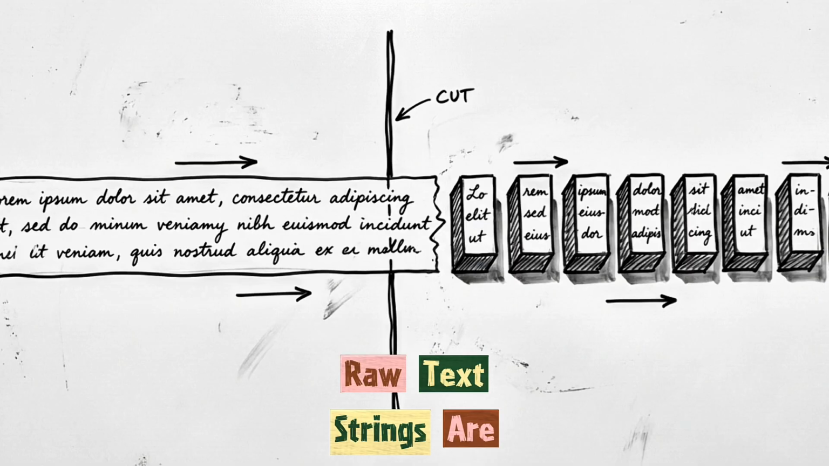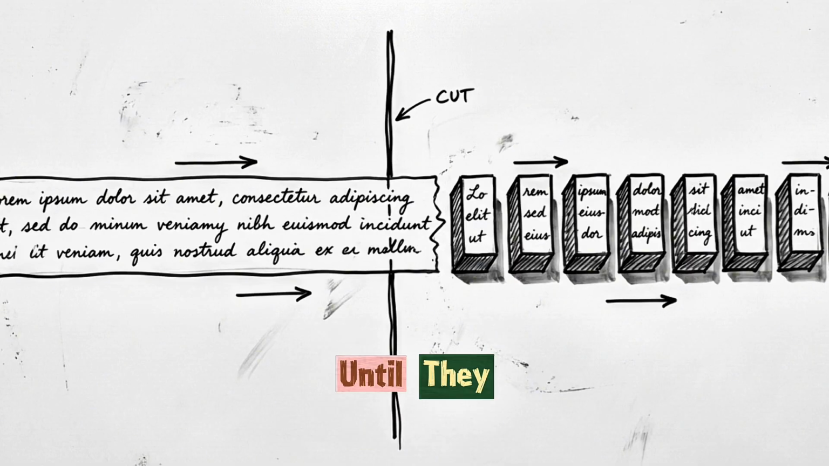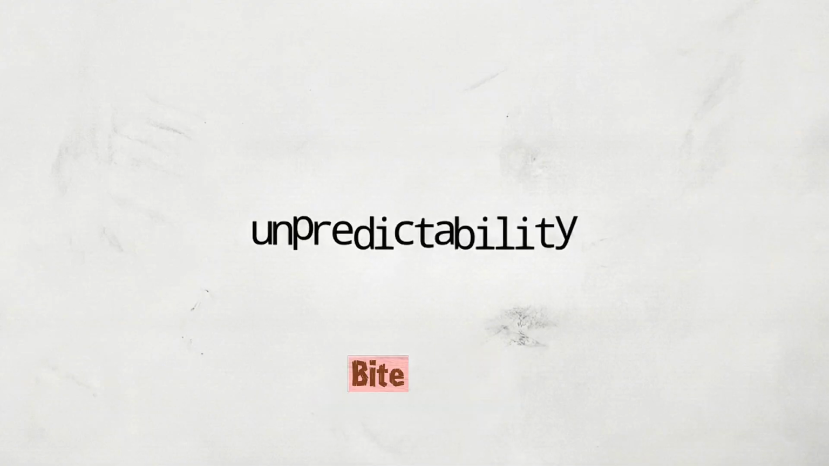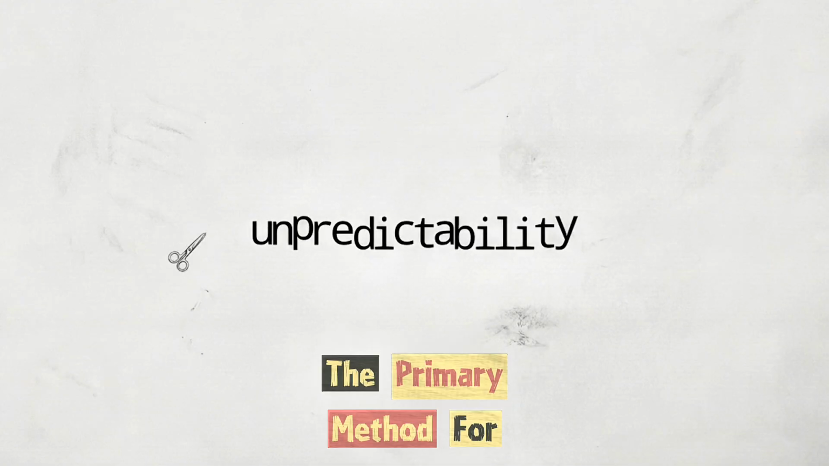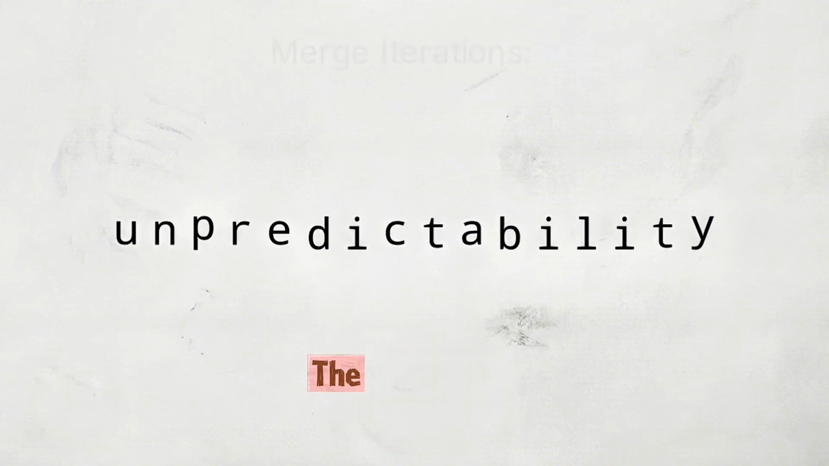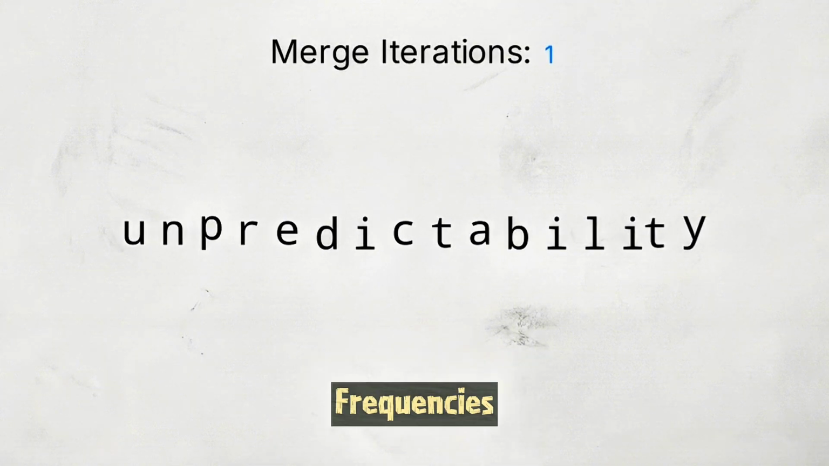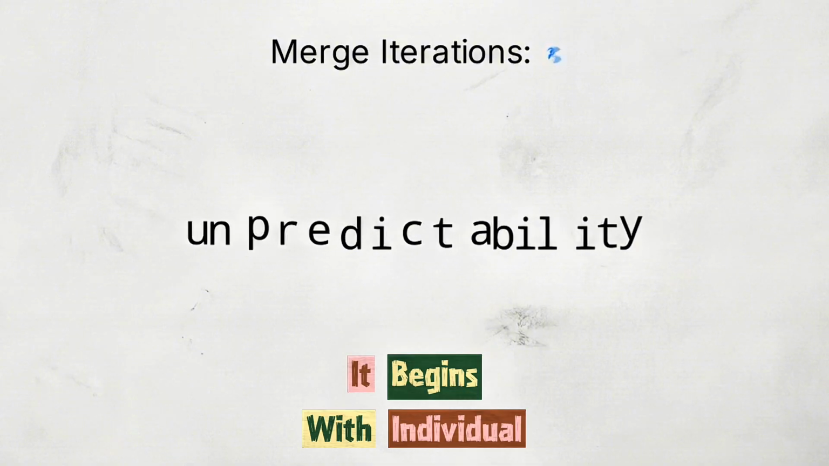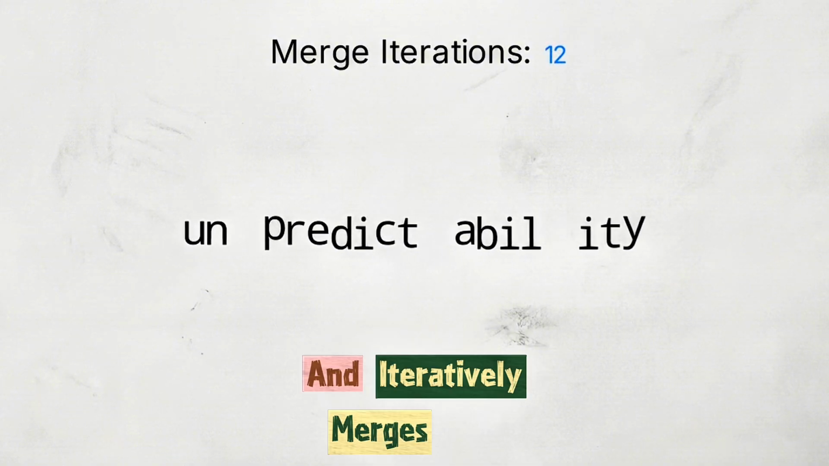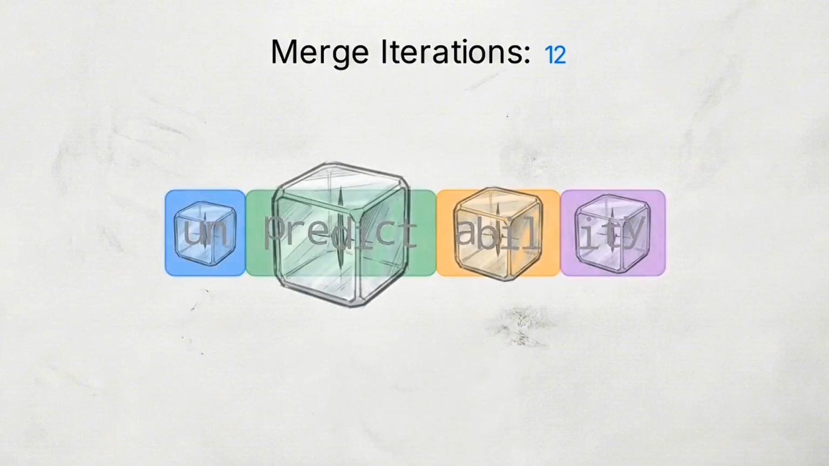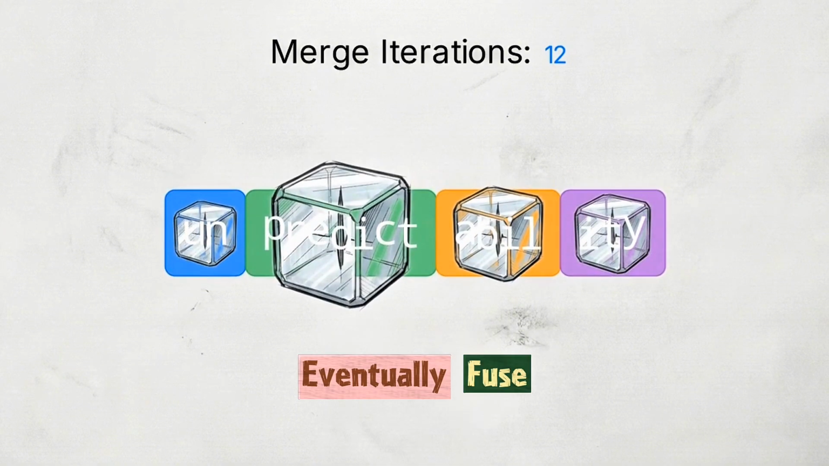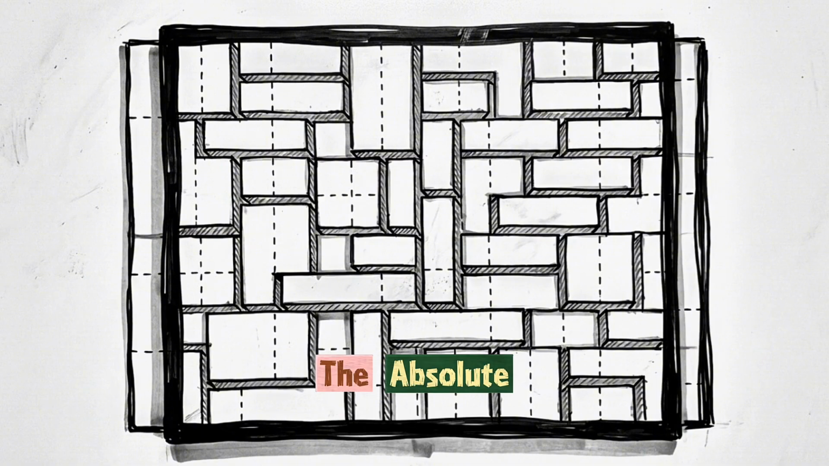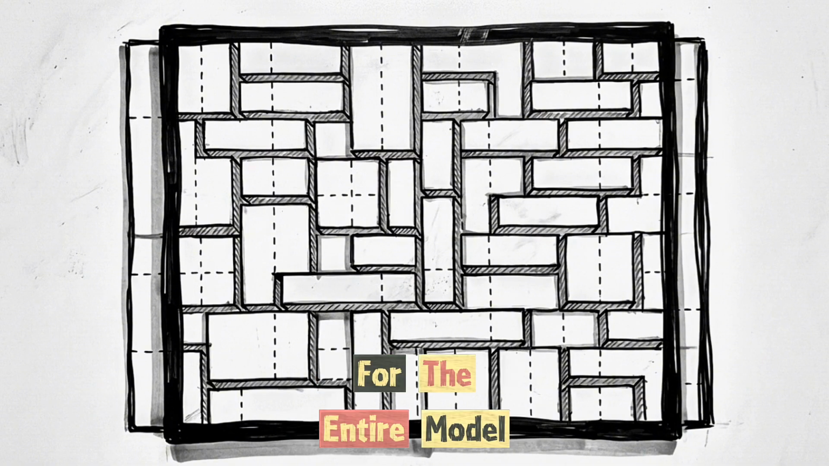Raw text strings are useless to a neural network until they are mechanically discretized into atomic units called tokens. Byte pair encoding is the primary method for this subword tokenization. The algorithm evaluates character frequencies to split language into measurable chunks. It begins with individual characters and iteratively merges the most common adjacent pairs. Common character sequences eventually fuse into the final discrete tokens. This process establishes the absolute vocabulary limit for the entire model.